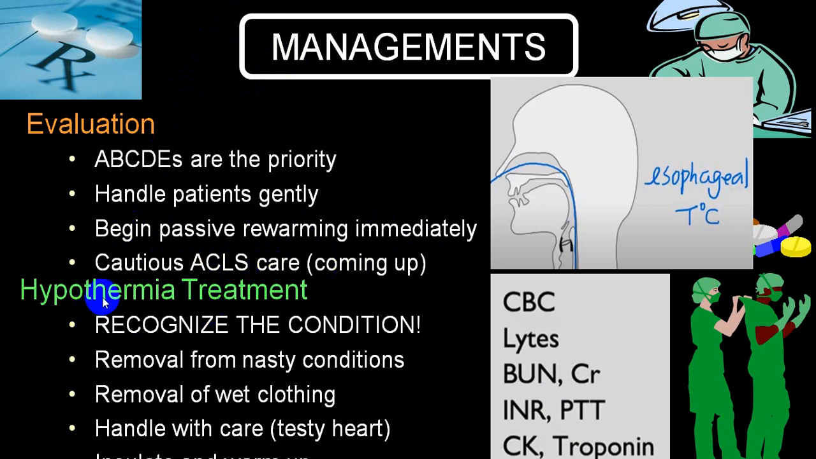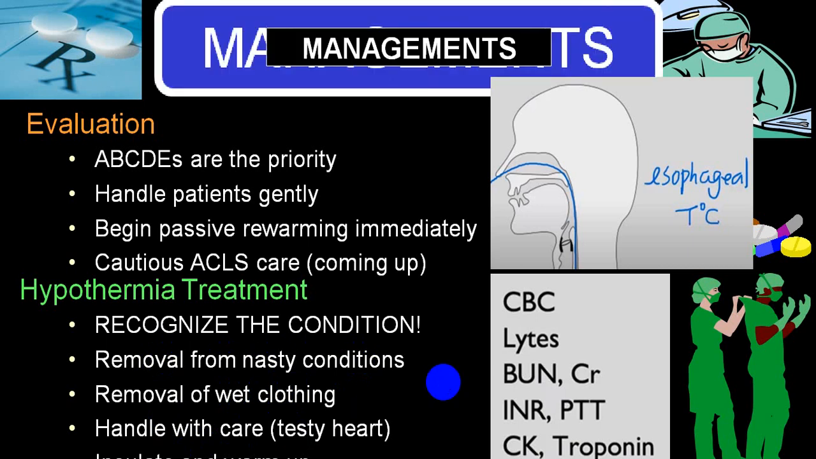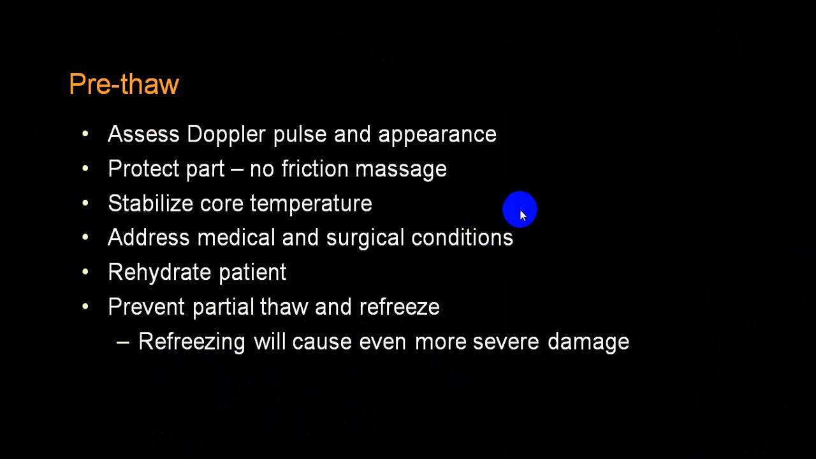Specific treatment for hypothermia: recognize that it is hypothermia, remove from nasty conditions, remove wet clothes, handle with care, insulate the person and start warming up. Most important is warming up. And during warming up, you should see that the person does not develop a complication. So before starting warming up, Doppler study should be done for pulse. Protect the part. No friction massage should be done.